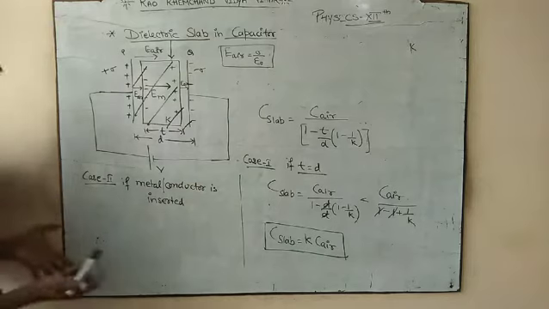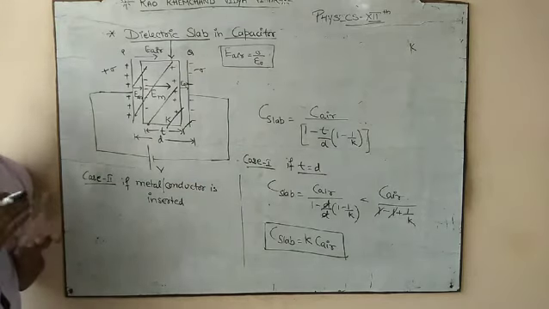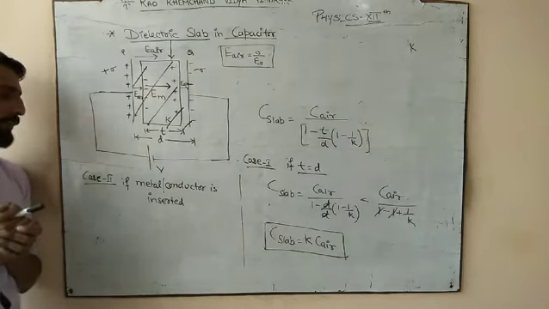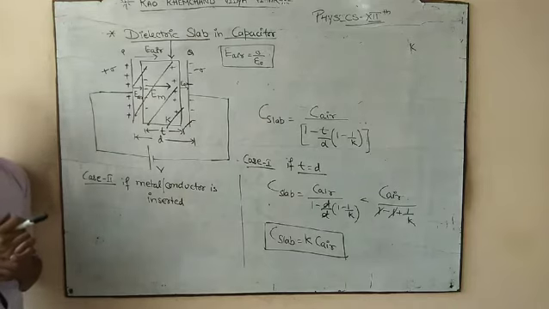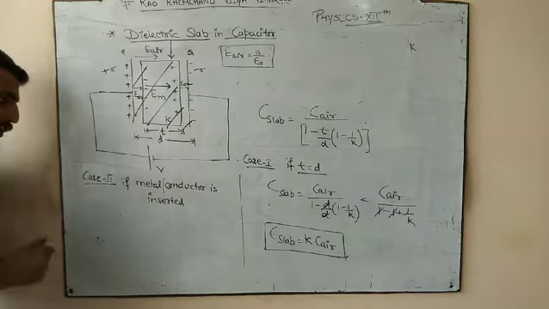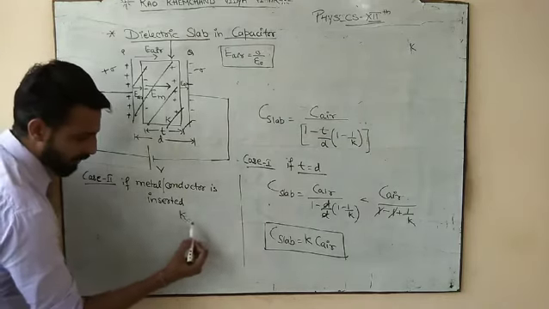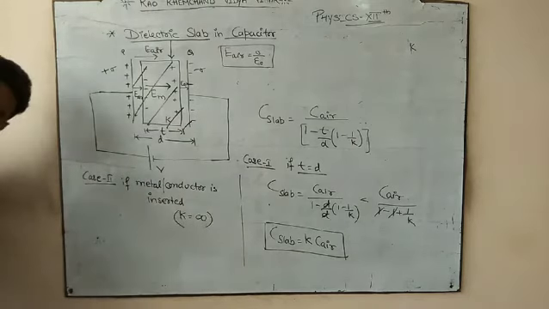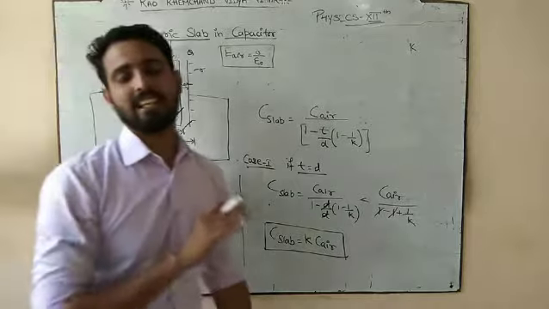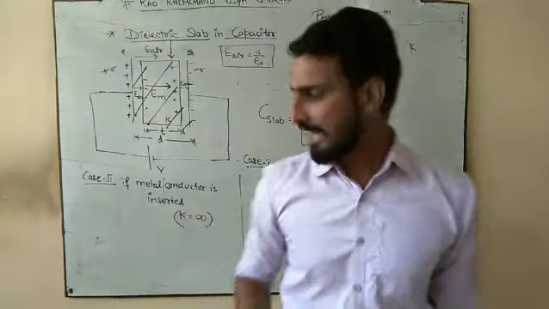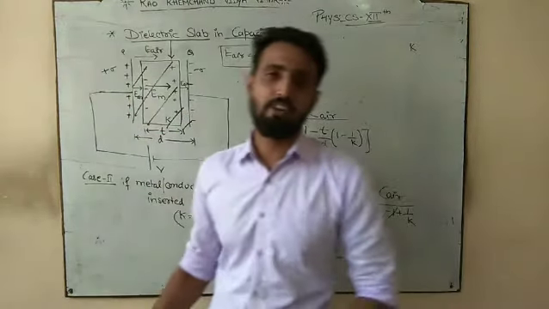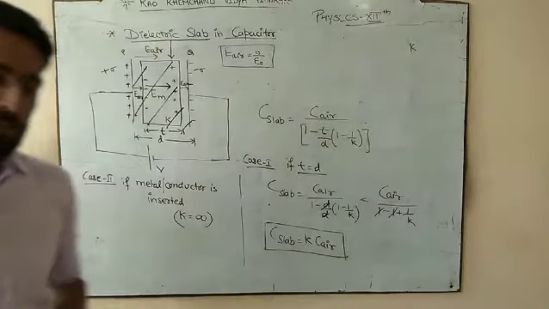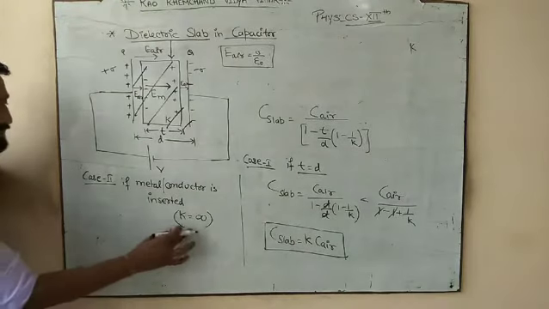Case 2, अगर हम उस insulating material की जगह पे कोई metal या a conductor डाल दे तो क्या होगा? So we all know that for metal or for conductor, what is the dielectric constant? Infinity. Remember in the first or second lecture we discussed that when we insert a metal, the relative permittivity or dielectric constant is infinity.